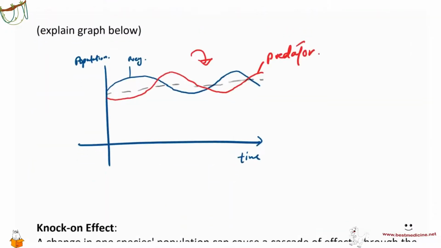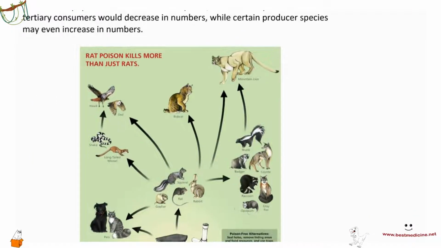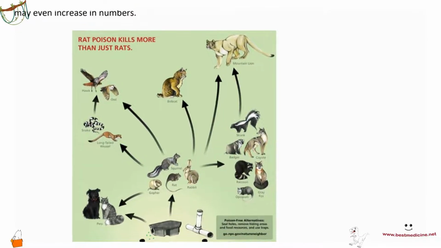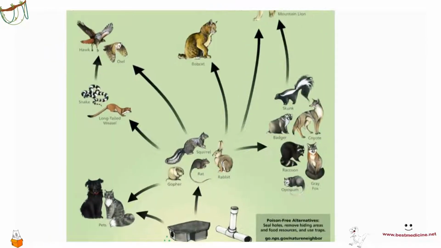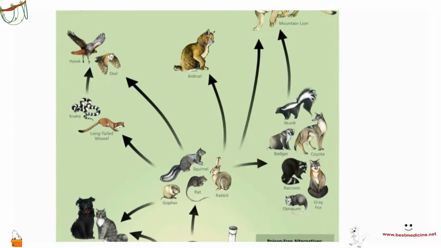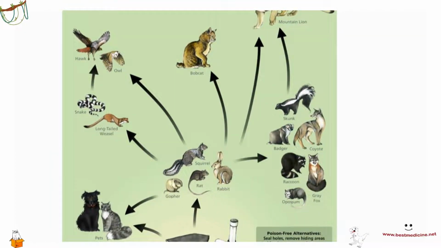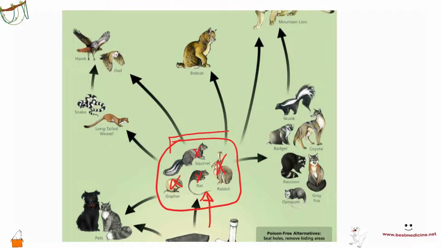Now, what will happen if I were to remove one of them? Let's have a look here. So in this particular case, we have a group of species here that are fed upon by many different kinds of species. And these are these rodents, right? Squirrels and rats and rabbits, etc. If I were to use a rodenticide on this, right, to kill the rodents, it is not going to just remove the rodents. Because these are very key species, it's going to affect anything that obtains food from them, anything that eats these rodents, right?